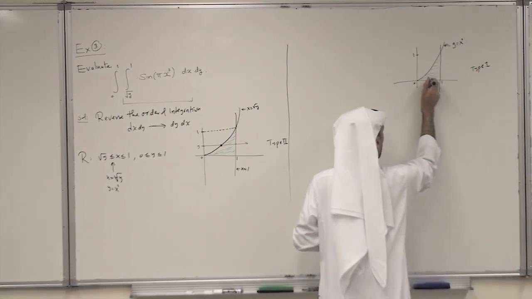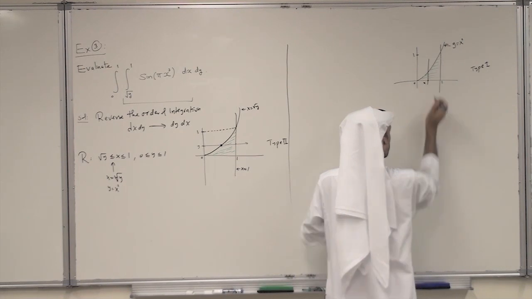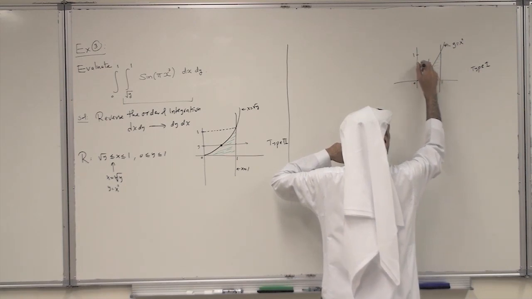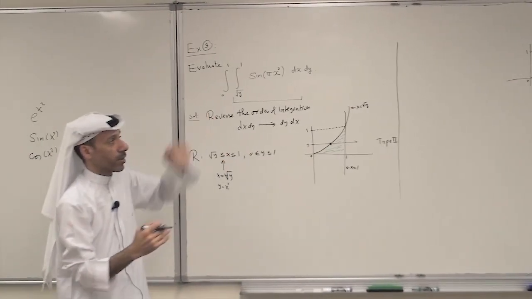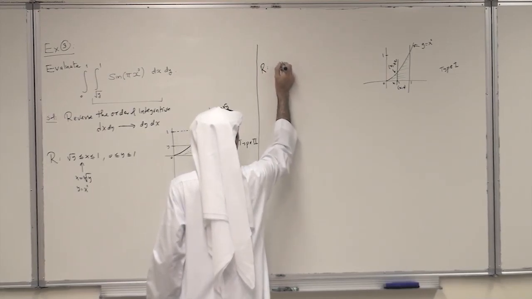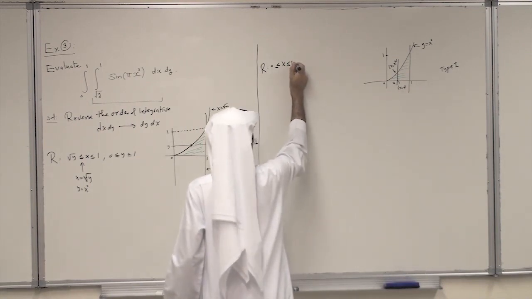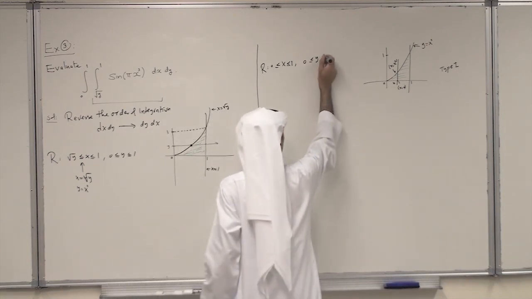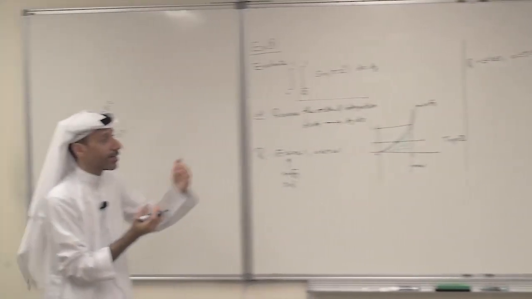So here if I take any x, take a vertical line, well, the lower is clearly the x-axis, and the upper is the parabola y equals x squared. So here I describe R in this manner: x between 0 and 1, the x interval 0 to 1, but for y, the lower is the x-axis, y equal to 0, and the upper is x squared, the parabola. So this is the description of the region R as a type 1.